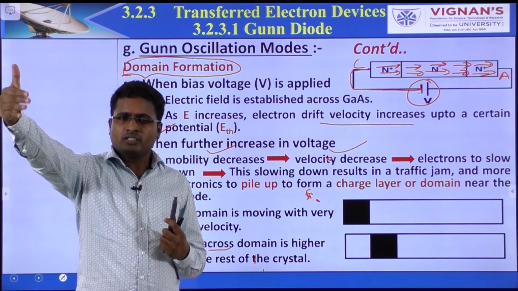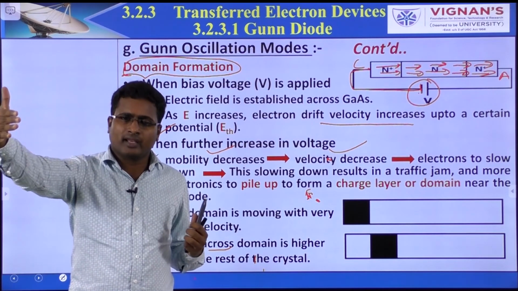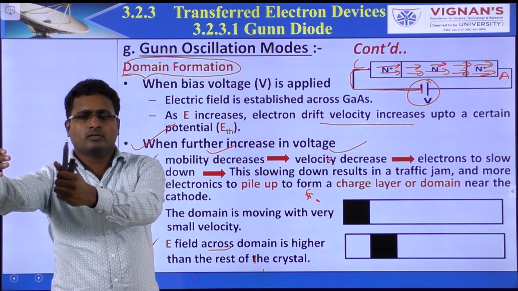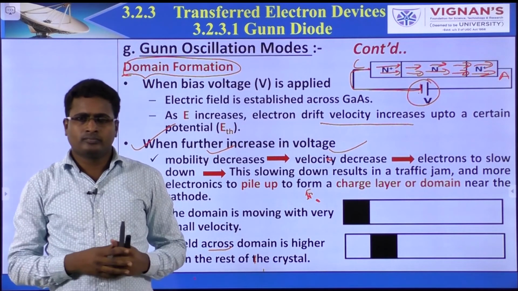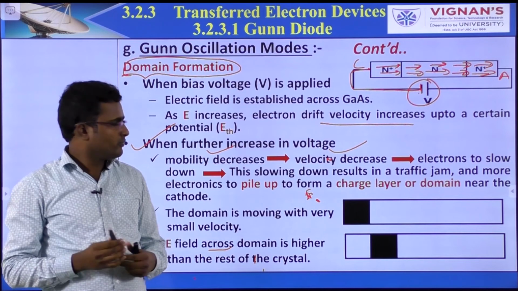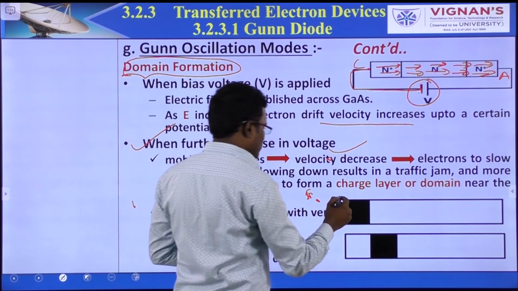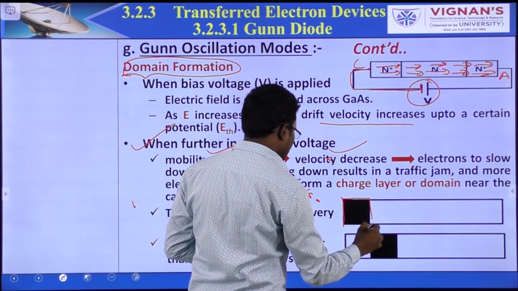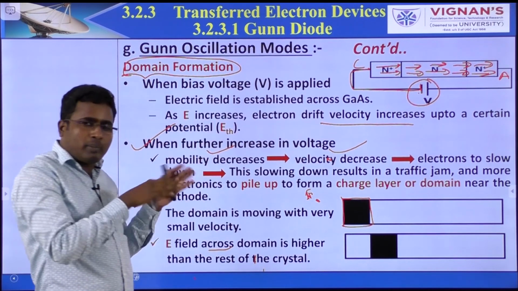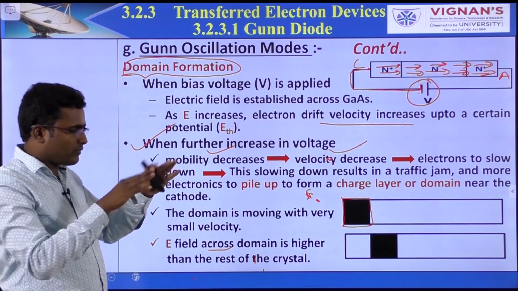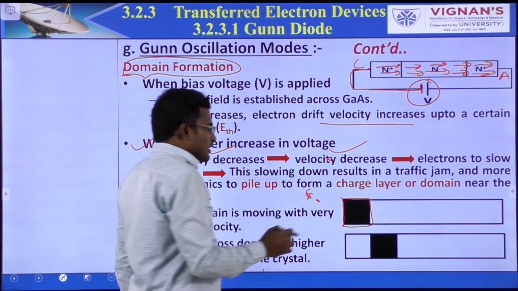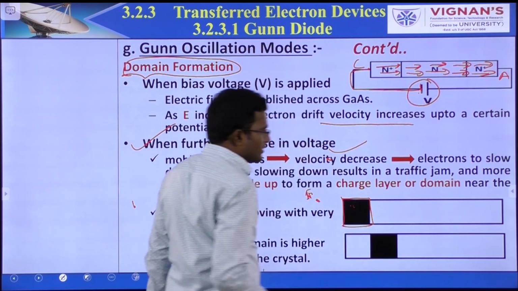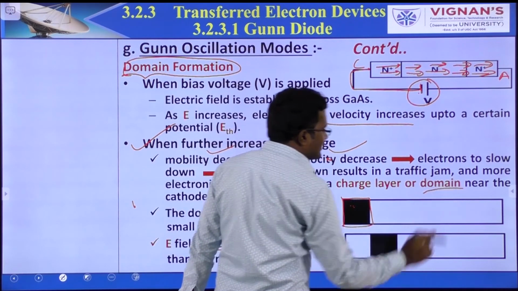If the first persons are moving slowly, automatically the remaining persons also slow down and they form one group. All pile up in one place. That is called a domain, or charge layer.